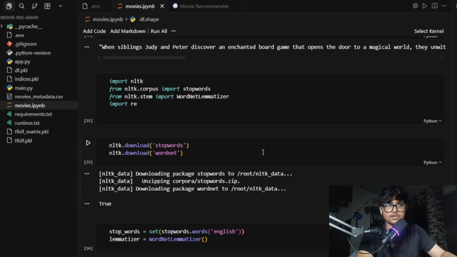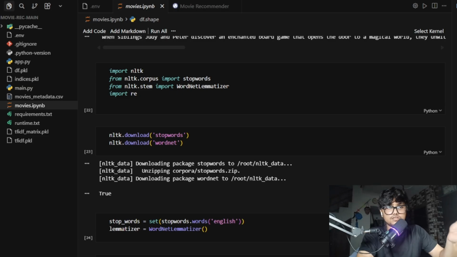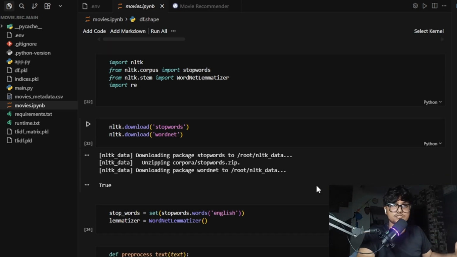Now I am using TF-IDF here. It simply converts movie text into numbers. Term frequency means how often a word appears in one movie, and inverse document frequency means how rare the word is across all the movies. Important and rare words get higher scores, and common words get lower scores. Suppose my sentence is: I usually go to the school daily. Usually is a less important word, so its value is quite lower, and the value of school is higher.